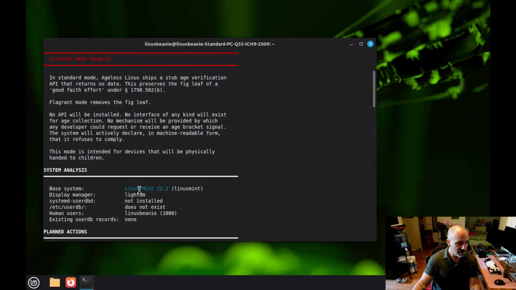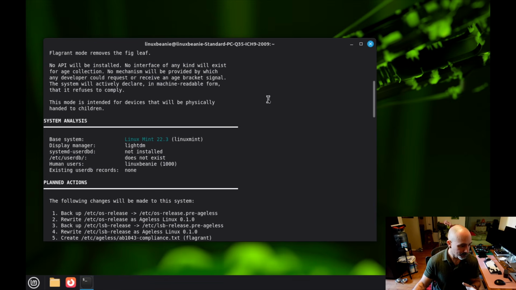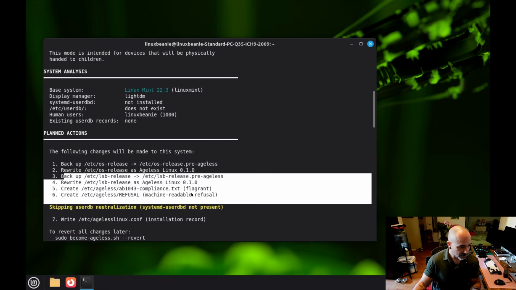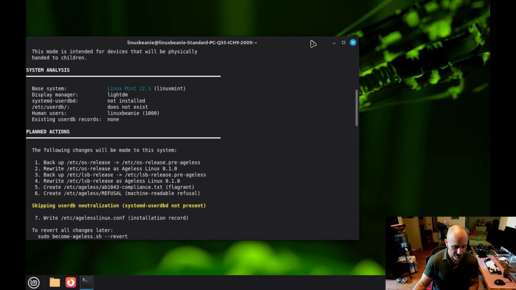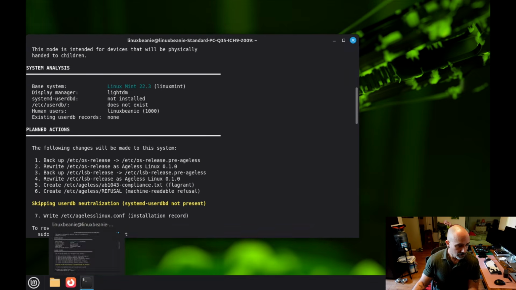That's pretty crazy. So this is on my Linux Mint system, so this definitely works for Linux Mint. I know a lot of people are asking me, hey, what can I do with Linux Mint? Is Linux Mint complying, blah, blah, blah. So yeah, on any Debian-based, which also means Ubuntu system, you can run this right now. These have been rewritten, some have been created. Let's just see if I can find one of these right here.